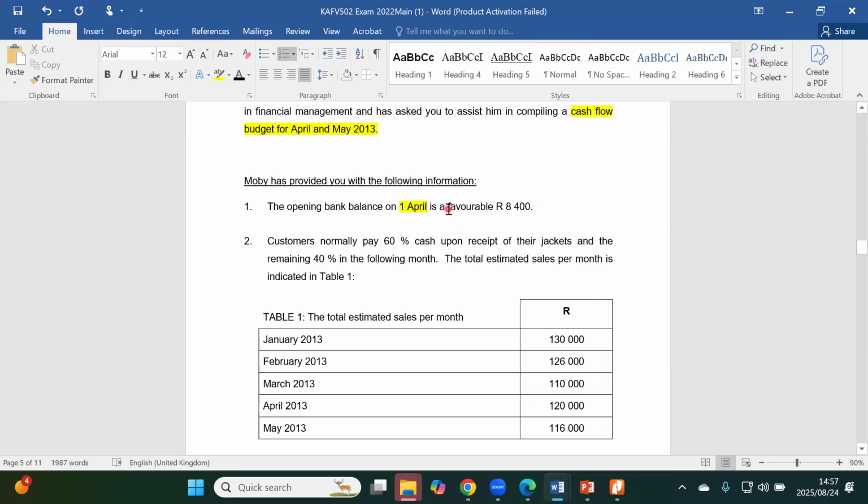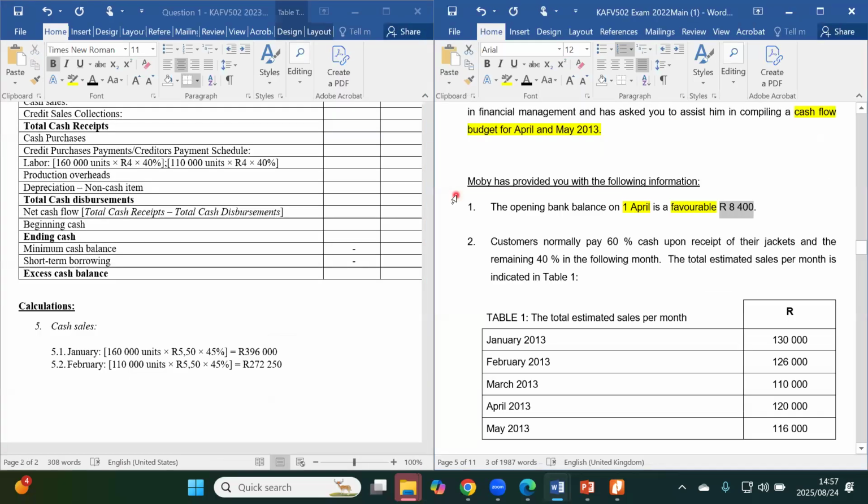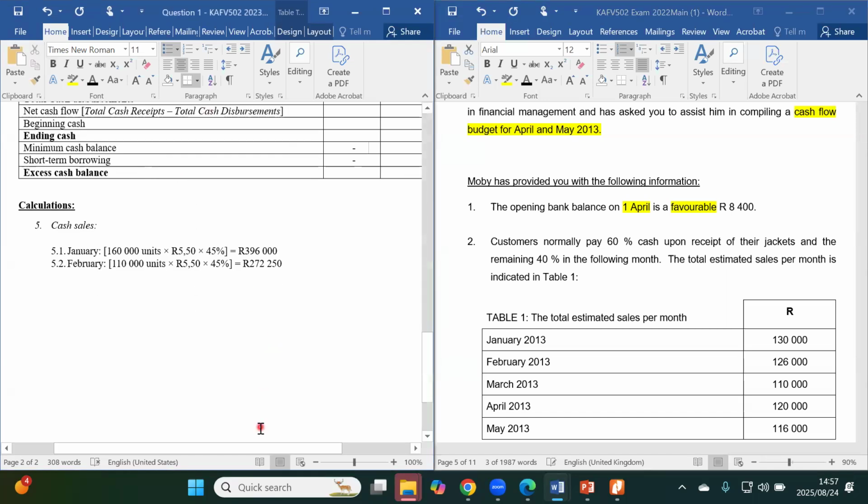The opening balance was favorable, meaning the amount is a positive value of 8,400 rands. This information would be used right at the bottom of our cash budget template.